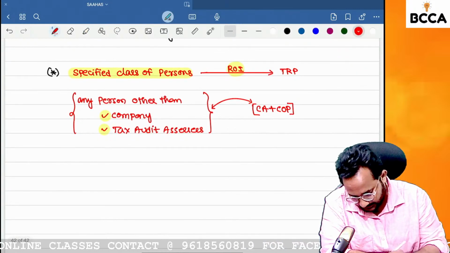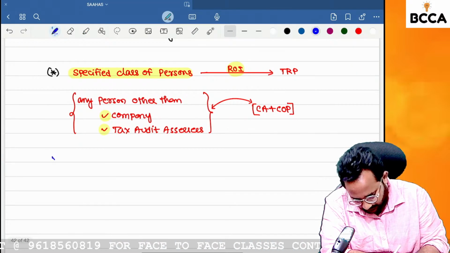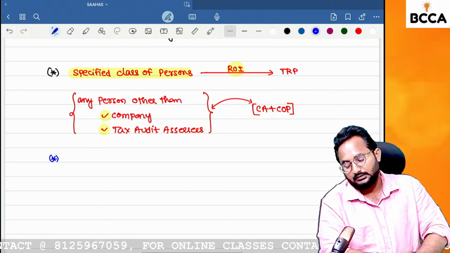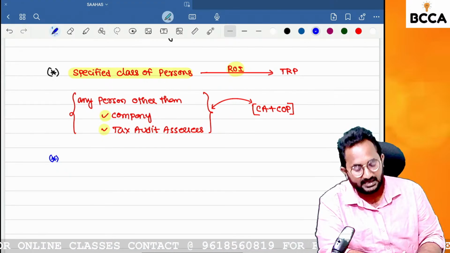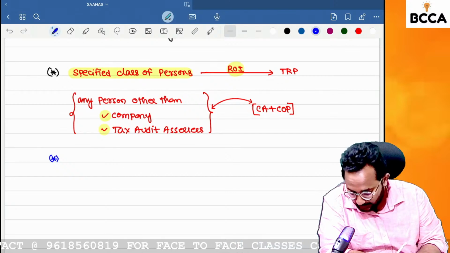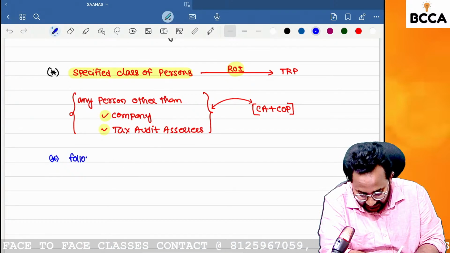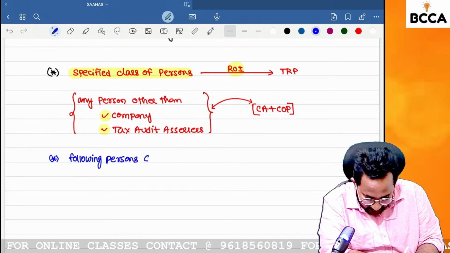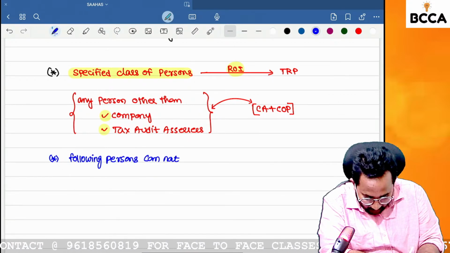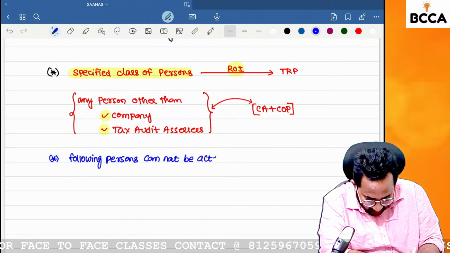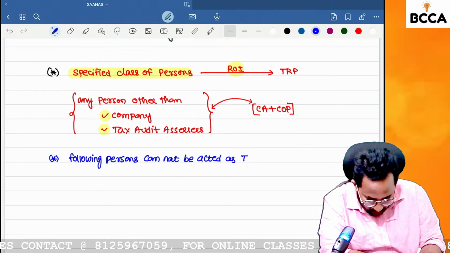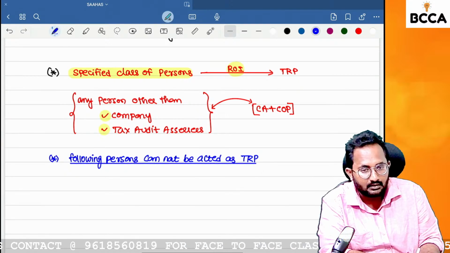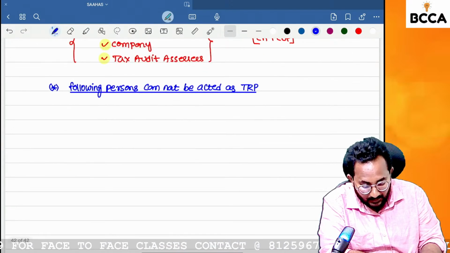Next, third point. This is an important point for the examination. The following persons cannot act as TRP. What is that? Sir, I completed my CA Inter and training also done. But you can't act as a TRP.